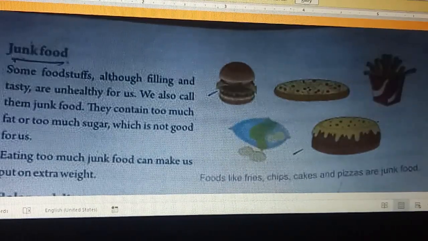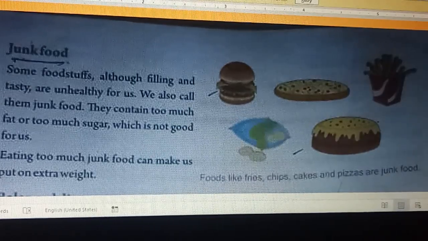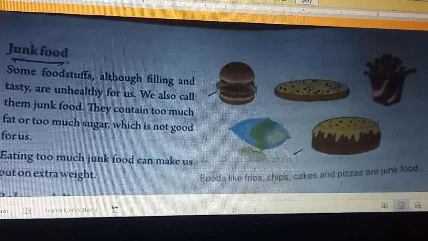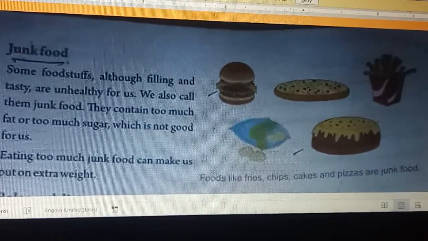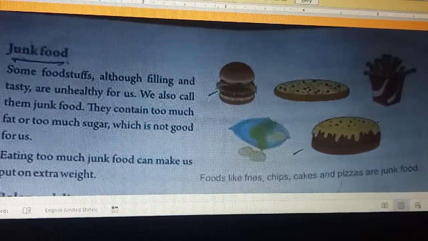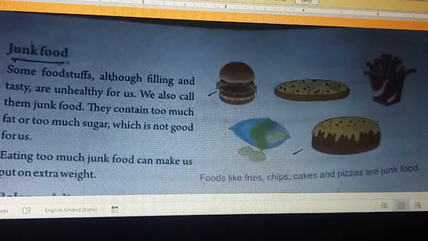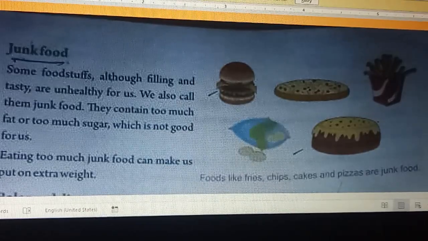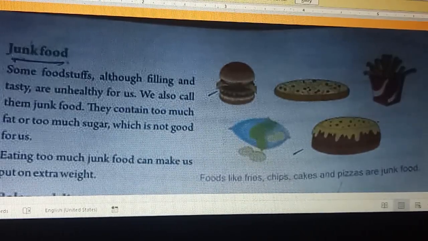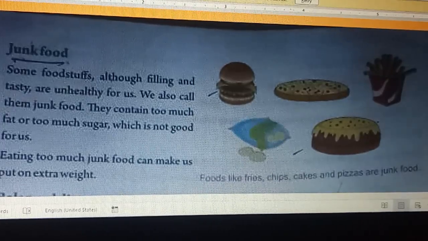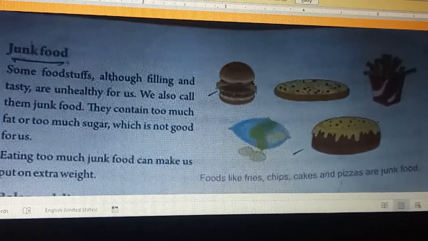Next we have junk food, the yummy food. Oh wow, KFC, Pizza Hut, Domino's. Those are so tasty. Yummy. This is junk food. Some foodstuffs, although filling and tasty, are unhealthy for us. We also call them junk food.